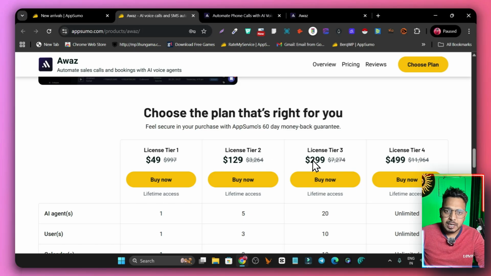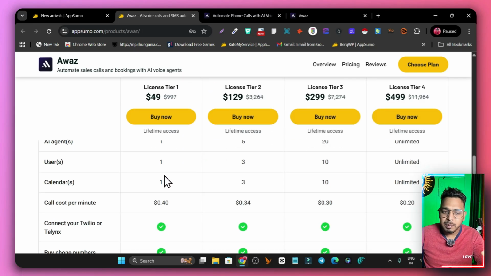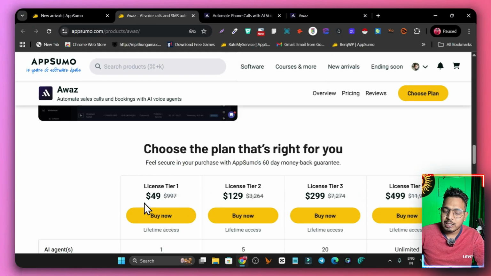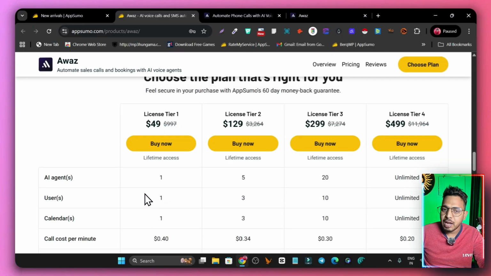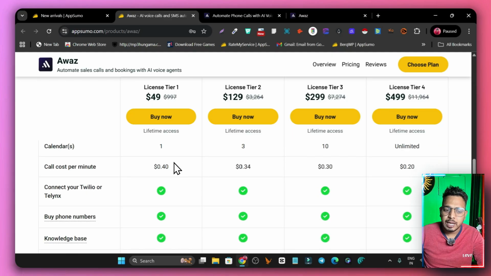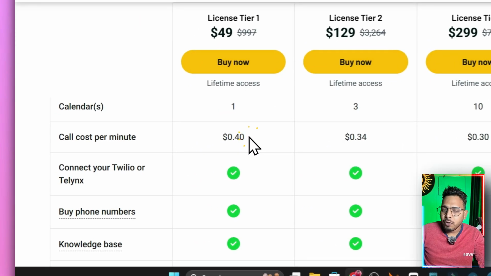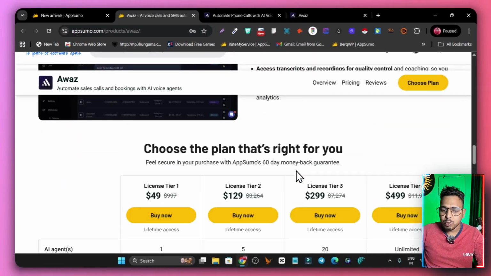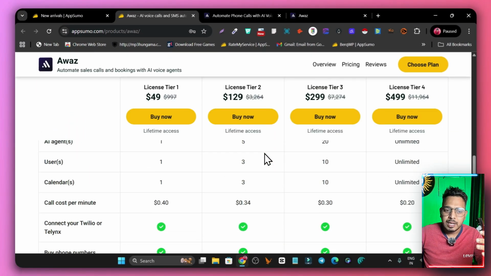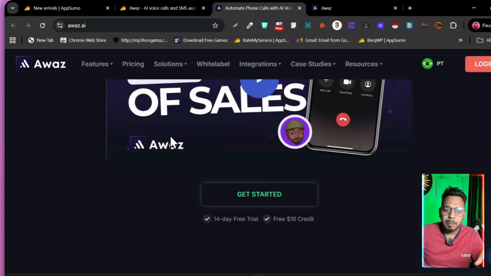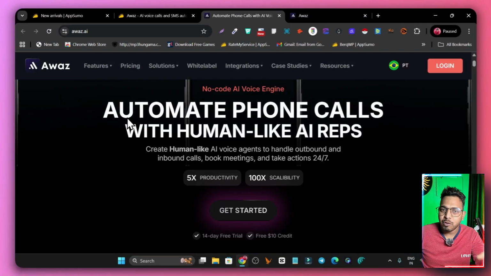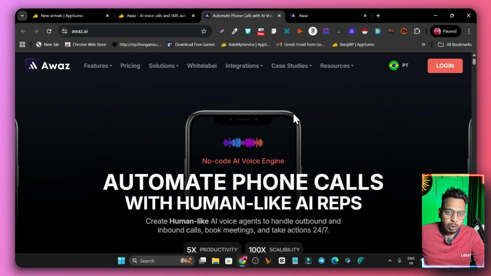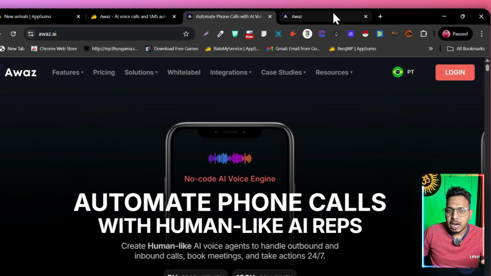We have multiple tier plans available, and every tier plan gives you lifetime access, but there's a limit. For example, tier 1 costs just $49, but here we can only have one agent, we can only connect one calendar, and the call cost per minute is 40 cents. So what I suggest is to go at least with the tier 2 plan. Now let me try out all the features, and in the end we'll talk about whether this platform is worth it for your cold calling, inbound and outbound calls.